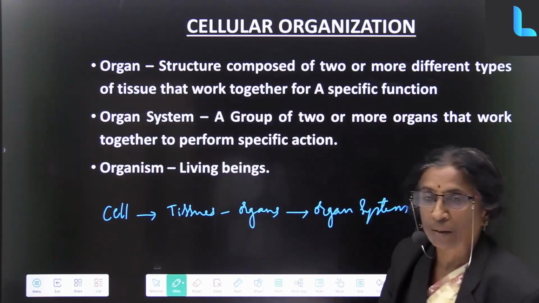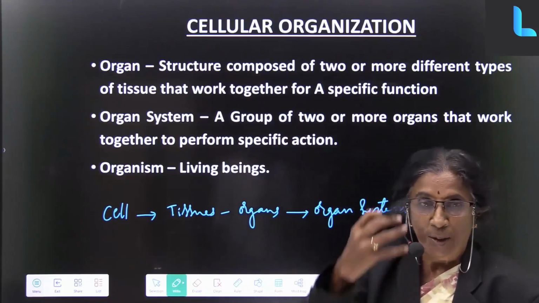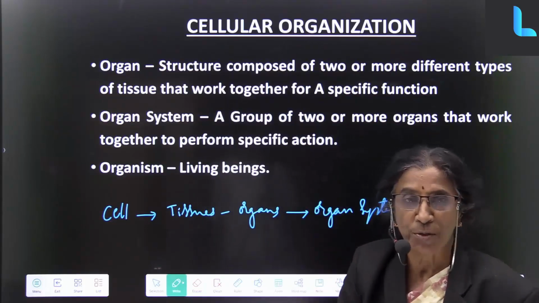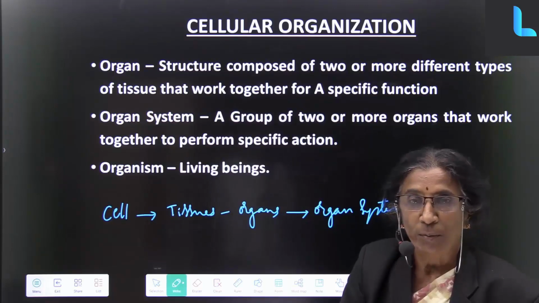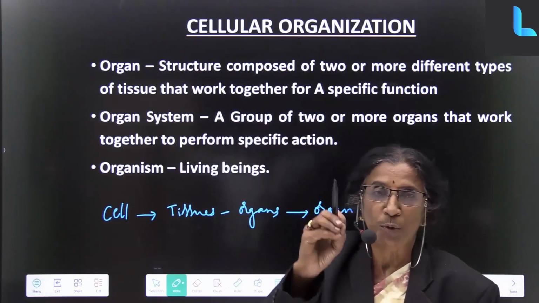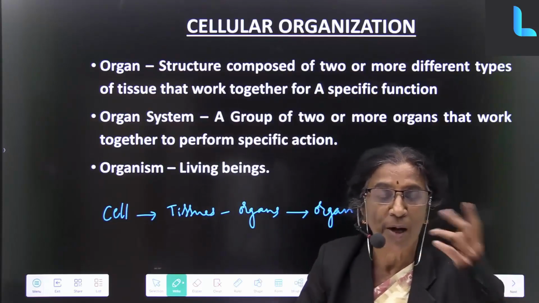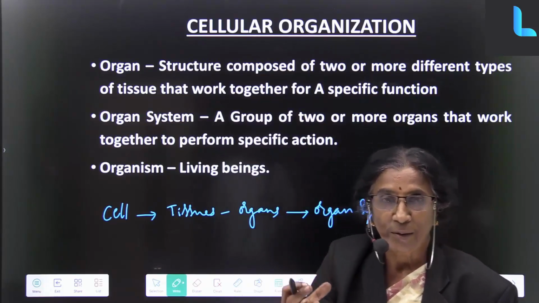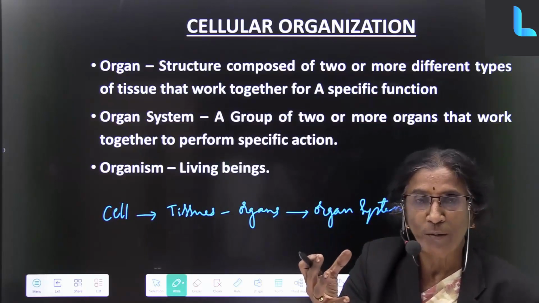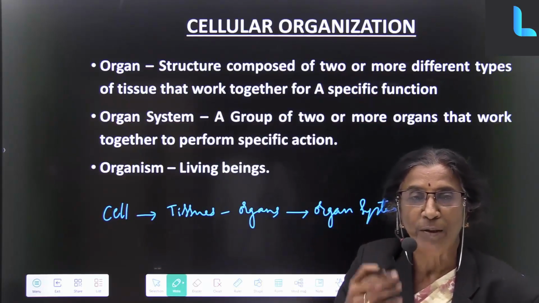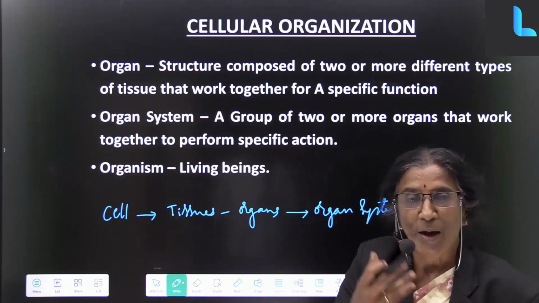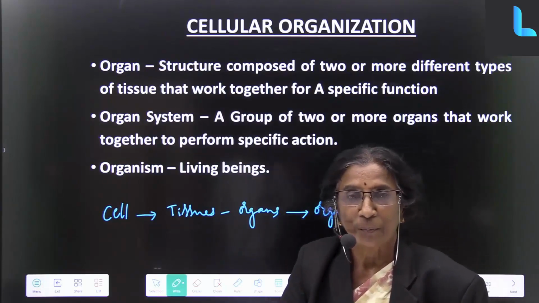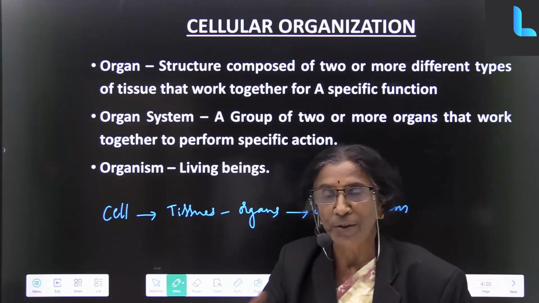Now suppose I take our digestive system, respiratory system, excretory system. There are so many systems in our body. Now, do you think the digestive system has got only one organ? What may be the organs in our digestive system? Let me know from you people. Yes, the digestive system may start with the mouth. Mouth is an organ. Then inside you find the tongue, the buccal cavity, and then as you go inside you find the esophagus, and then you find the stomach, you find the intestine.